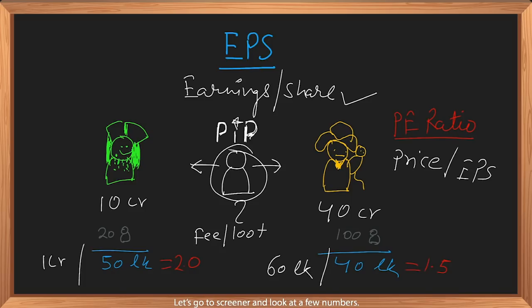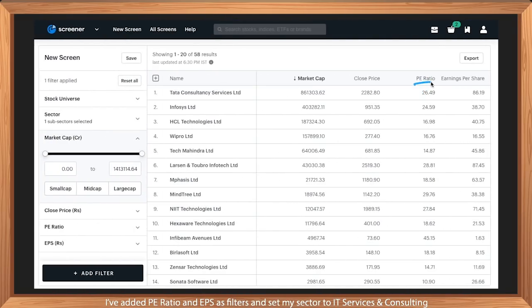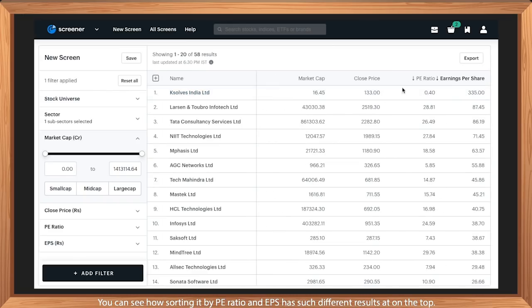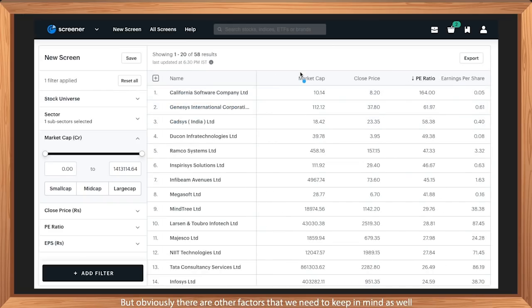Let's go to Screener and look at a few numbers. I've added P ratio and earnings per shares as filters and set my sector to IT services and consulting to compare TCS versus its peers. Generally, P ratio and EPS should be compared across companies engaged in similar activities. If I were to compare joining a pirate ship versus becoming a blacksmith, that wouldn't be a fair analysis. You can see how sorting it by P ratio and EPS has such different result sets on the top. But obviously, there are other factors that we need to keep in mind as well.